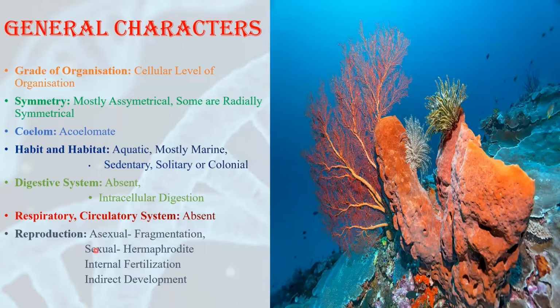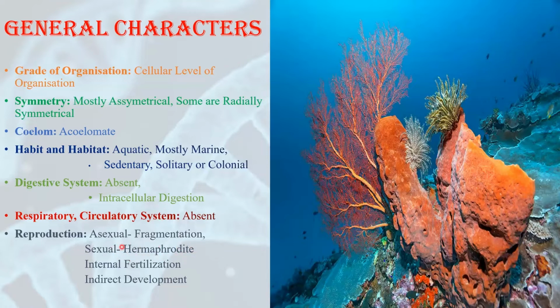Reproduction is carried out by two methods, either asexual or sexual. Asexual in most of the cases is fragmentation. But some of the poriferans also show internal budding, which is called gemmule formation. When they reproduce sexually, they reproduce by production of sperms and ova. And these organisms are hermaphrodite.